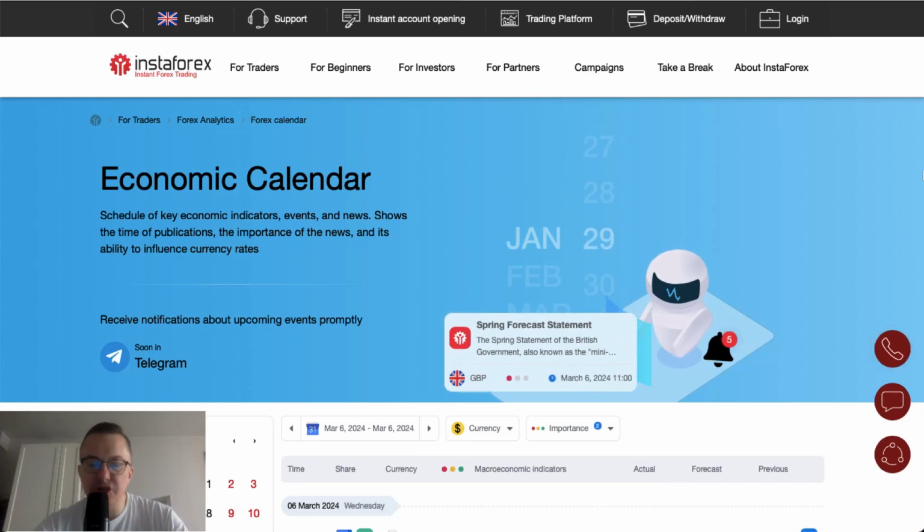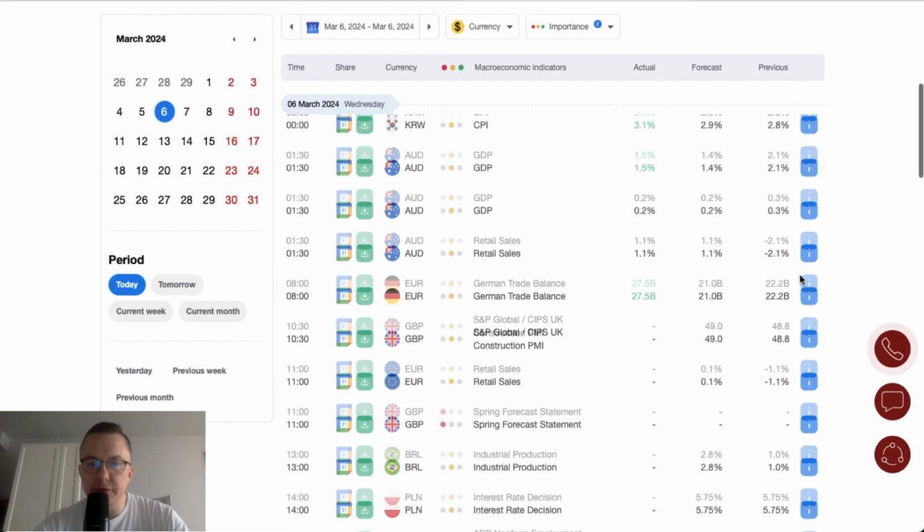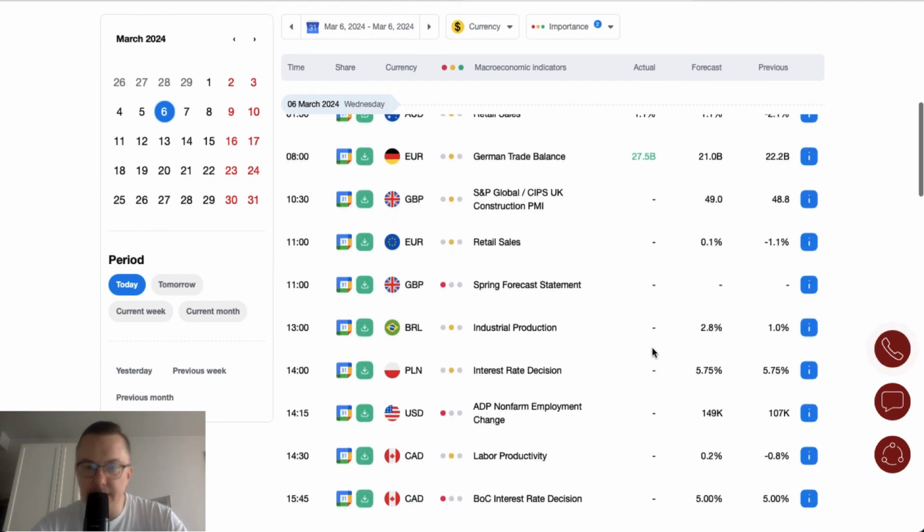Today is Wednesday, March 6, 2024. Let's find out what is going on the economic calendar today. Overnight data were mostly in form of the GDP and retail sales data from Australia. As you can see, all of them beat the expectations, so a bunch of good data from Australia has been posted. German trade balance is widening to 27 billion euro, which is way more than the forecast of 21 billion euro. And the next very important data release is the spring forecast statement from the UK.